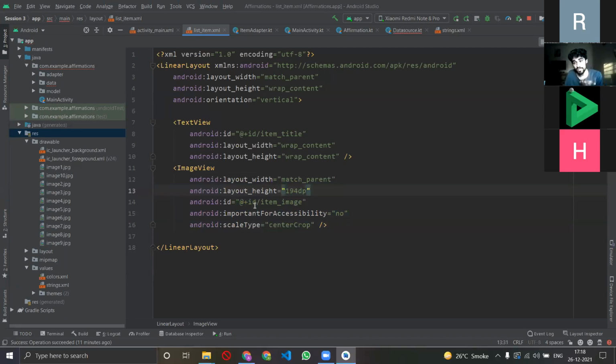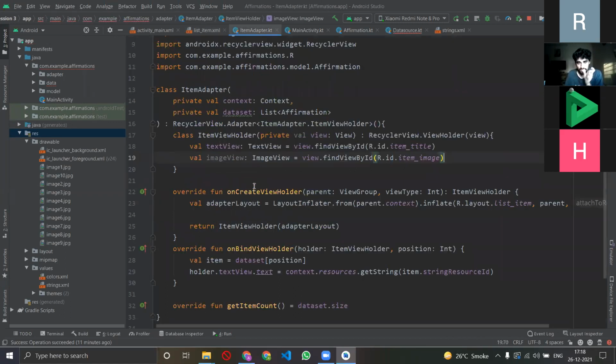Android Studio wouldn't understand which image, what is he blabbering about. So I will say there is this frame that I've created for images and I've given it an ID item image. So what you do is you pick that item image, get an understanding of it, and pass the view in it. What was the view? The recycler view and everything that we discussed earlier, right?